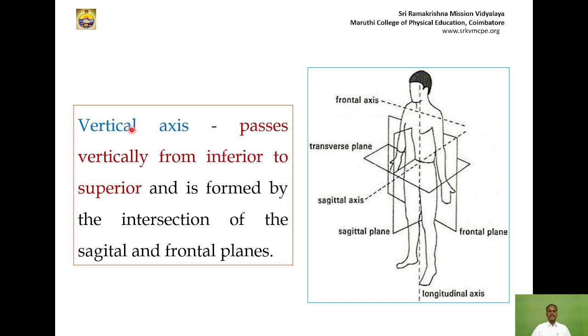The third one is the vertical axis. It passes vertically from inferior to superior. This is called the vertical axis. Another name is the longitudinal axis. The longitudinal axis passes vertically from superior to inferior or inferior to superior, up and down, and it serves the transverse plane. If an object rotates in a transverse plane, for example a 360-degree rotation on a trampoline, the axis is the longitudinal or vertical axis. With the help of the longitudinal or vertical axis only, the 360-degree rotation takes place.